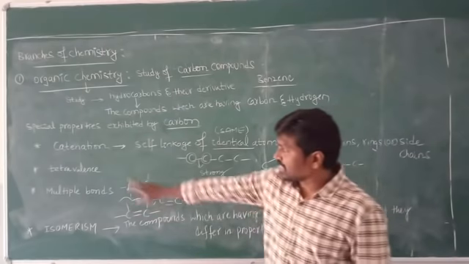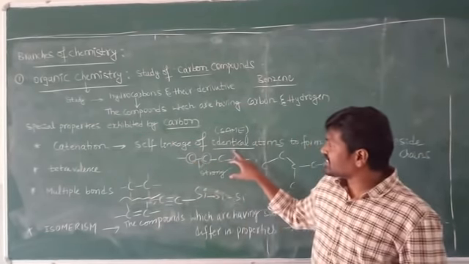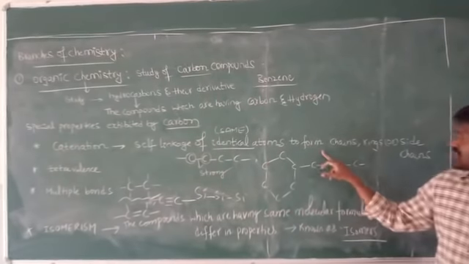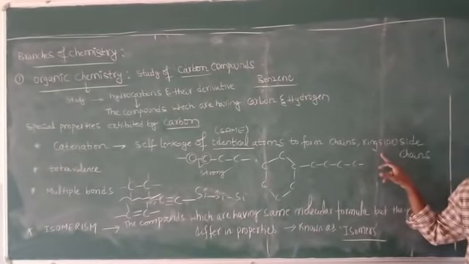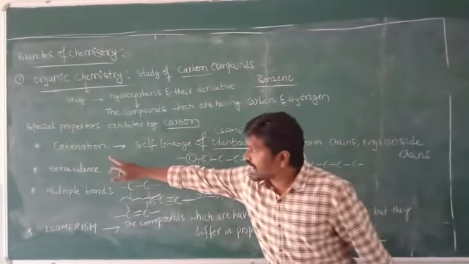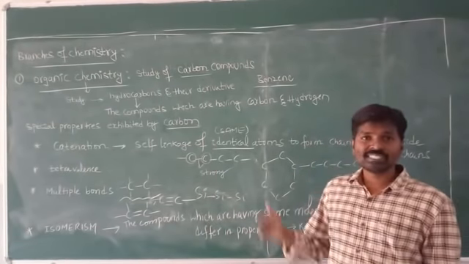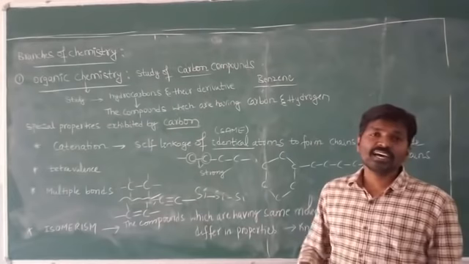Now, what is the meaning of catenation? Catenation means self-linkage of identical atoms to form chains, rings or side chains. That property is known as catenation. Carbon has the ability to form such chains, rings and side chains.